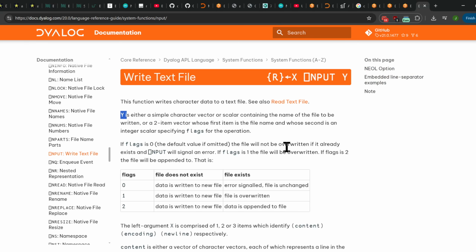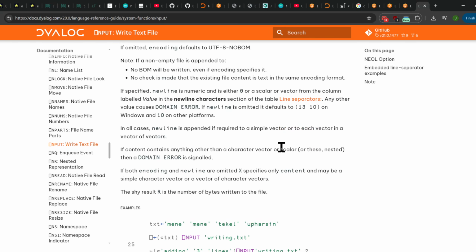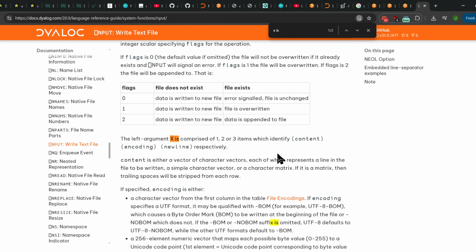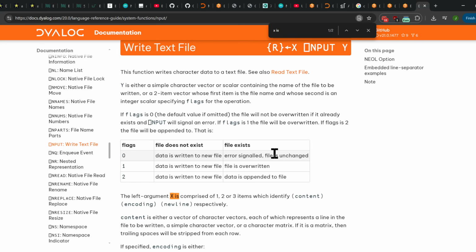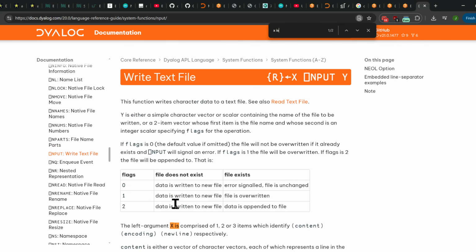Okay, this is explaining what X or Y is. Why is it not where X is here? Do I have to look where X is? Maybe X is the left argument. Okay, left argument 1 to 3 items. Content encoding loop 9. Not gonna worry about that. Okay, so I don't think I can put this anywhere.